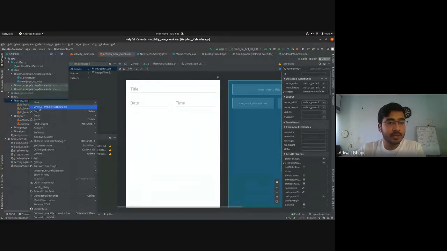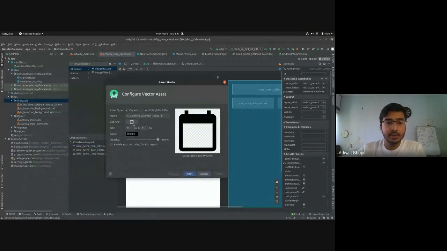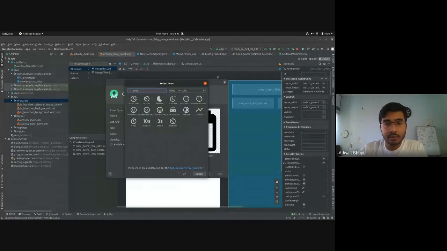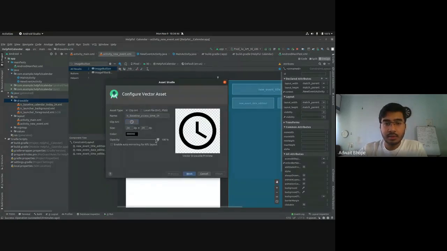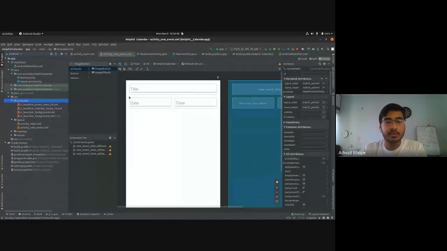Again, click on drawable, click on new, do the same thing, vector asset, click on clip art, and add one for time. Let me check if a better one is available. Okay. Click on time, this access time. And then click on next and click on finish. So time will be here as well.